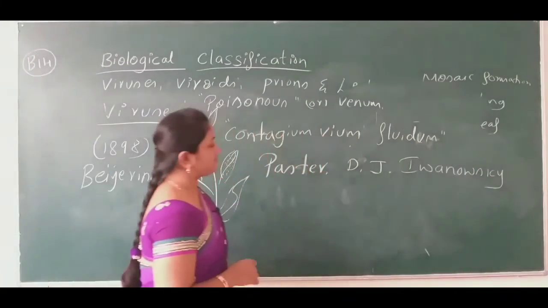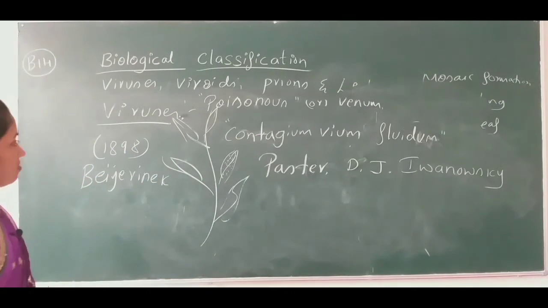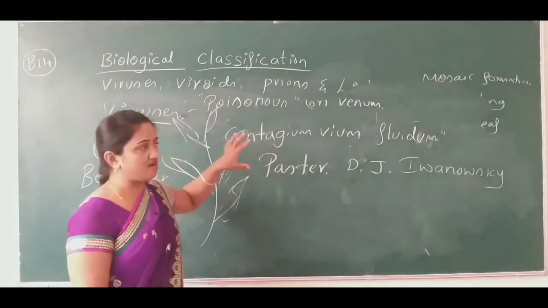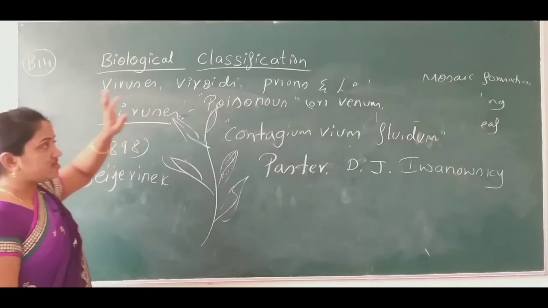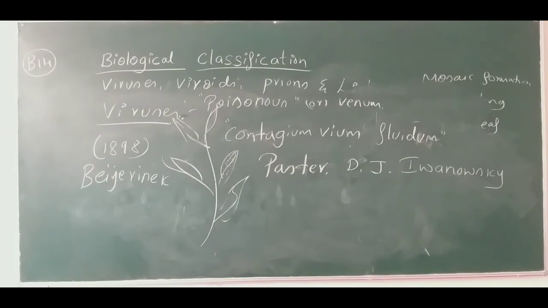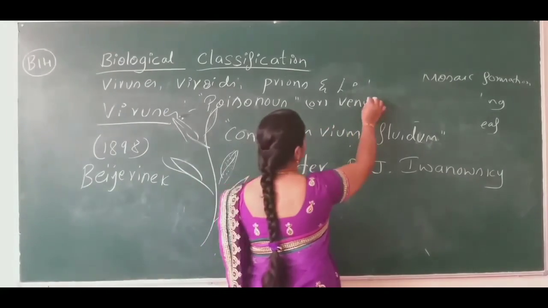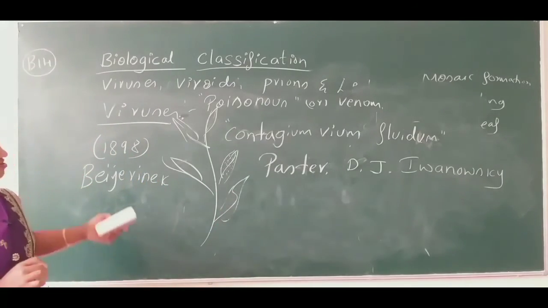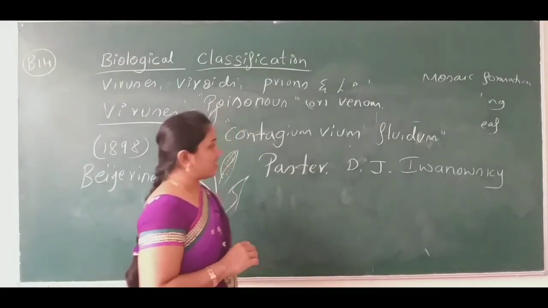He was the first who collected the information and discovered these poisonous agents, the venom or the poisonous fluid. The word virus was given by D.J. Ivanovsky.